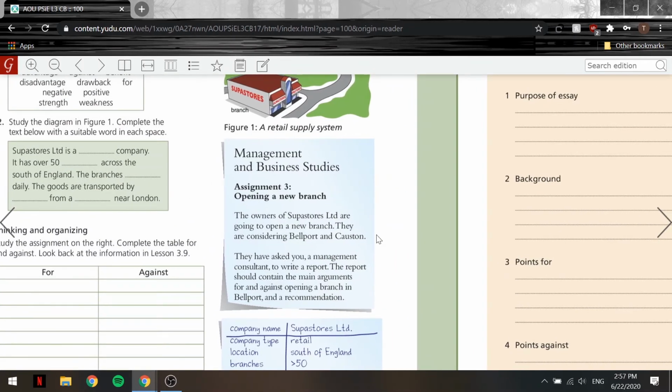Management and Business Studies. Assignment 3, opening a new branch. So the owners of Superstores Limited are going to open a new branch. They are considering Bellport and Costin. They have asked you, a management consultant, so think of yourself as a management consultant, to write a report. The report should contain the main arguments for and against opening a branch in Bellport and make a recommendation. Okay, so based on the assignment, we're going to write an essay just like the one that we wrote before. We're going to use for and against.